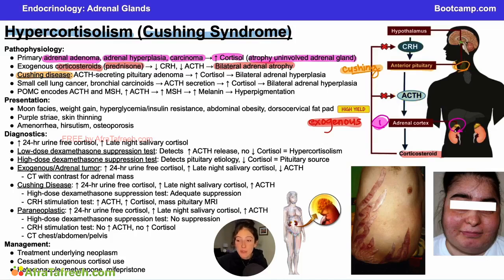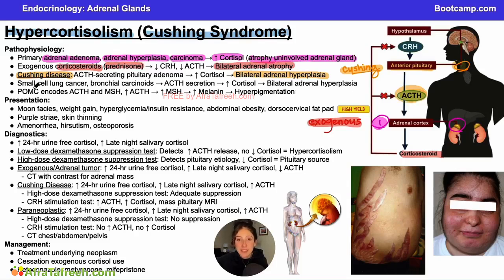Now, because both glands here are going to be stimulated equally by this elevated ACTH, you're going to see bilateral adrenal hyperplasia in Cushing's disease, which is very different than primary hypercortisolism or exogenous corticosteroid use, where you had atrophy of one or both glands.